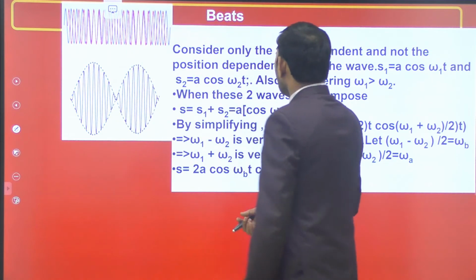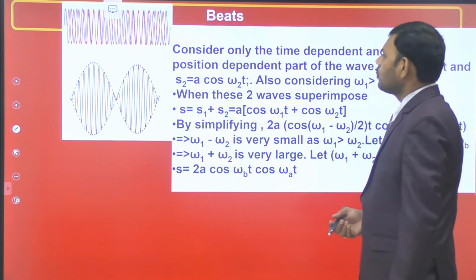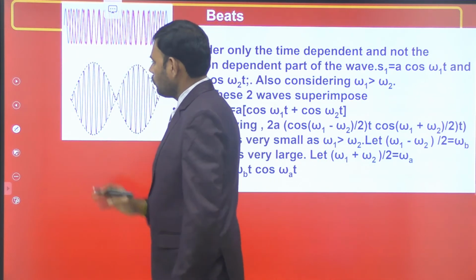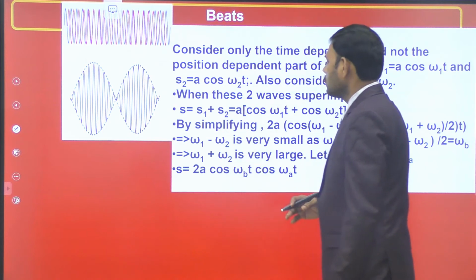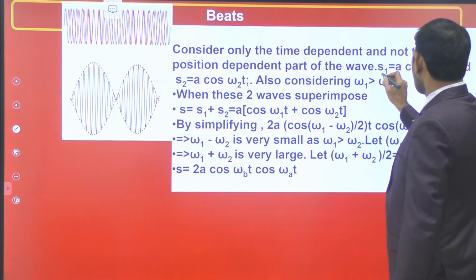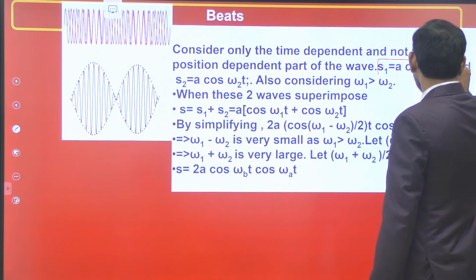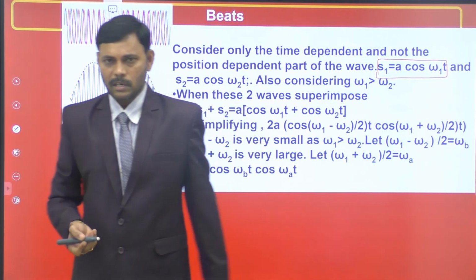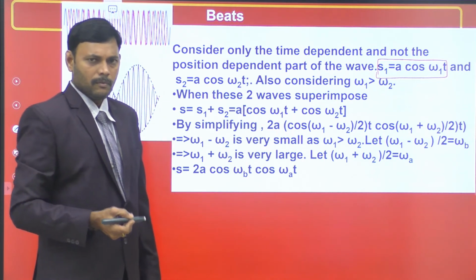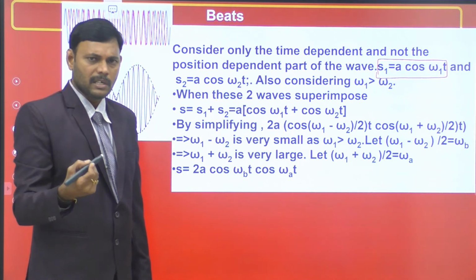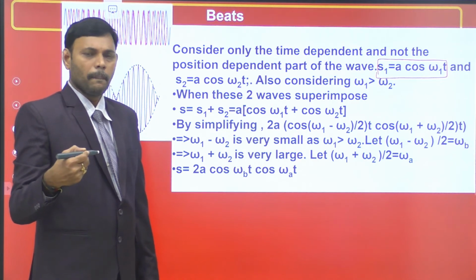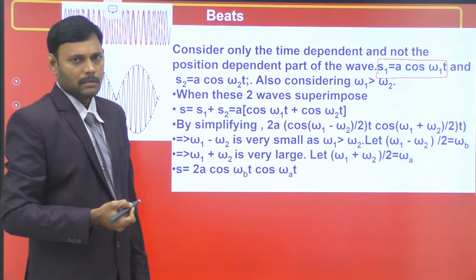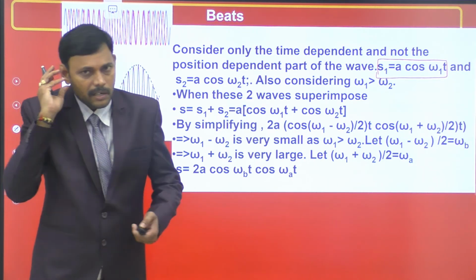Consider only the time dependent part. So let us consider the origin. At the origin, the sound waves are crossing. We are observing sound waves crossing the origin. Origin means x is 0. When x is 0, it is only a function of t. Actually, for any sound wave, the displacement y is a function of x and t. For simplicity, let us assume the displacement of the vibrating sound wave at the origin, because our ear is at the origin.